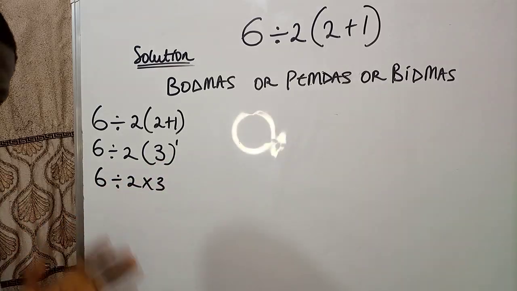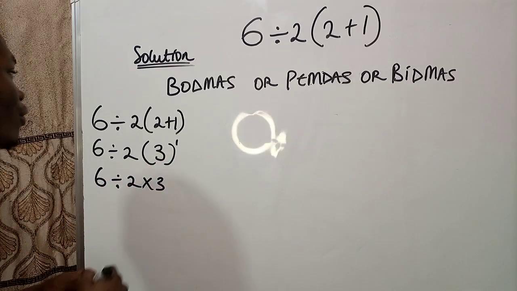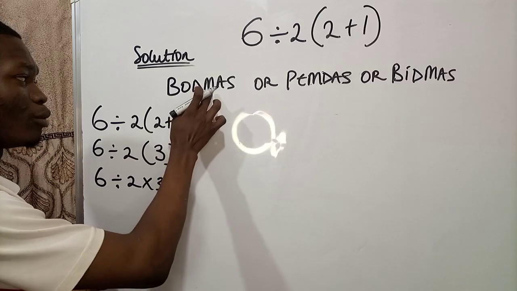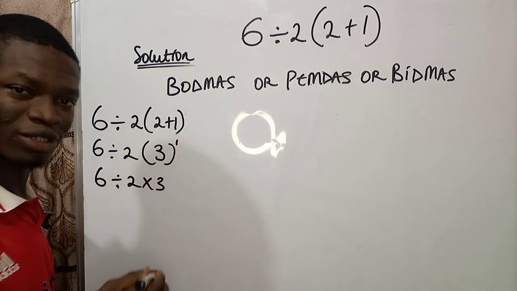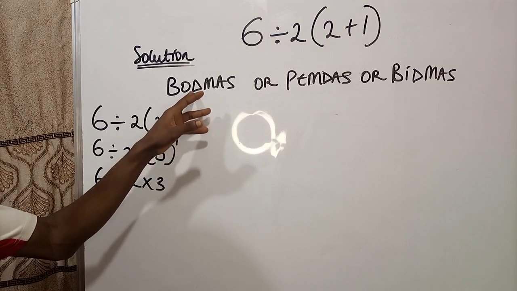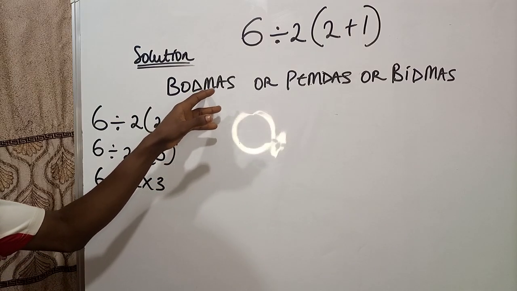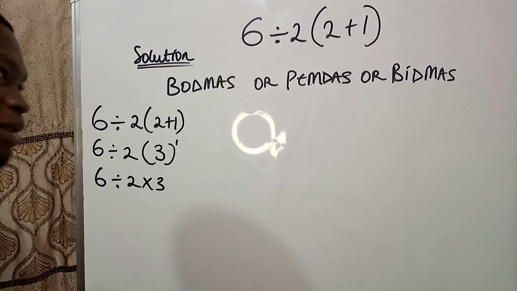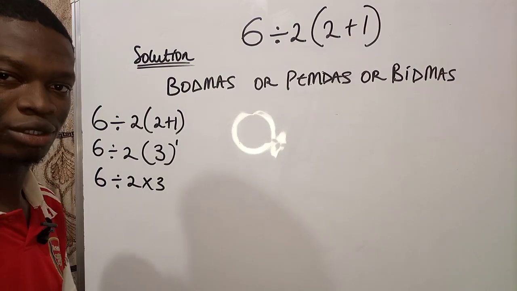There's one thing I want to tell you. If you have division before multiplication, you first of all resolve the division before multiplication. It's just like permutation and combination. You understand?